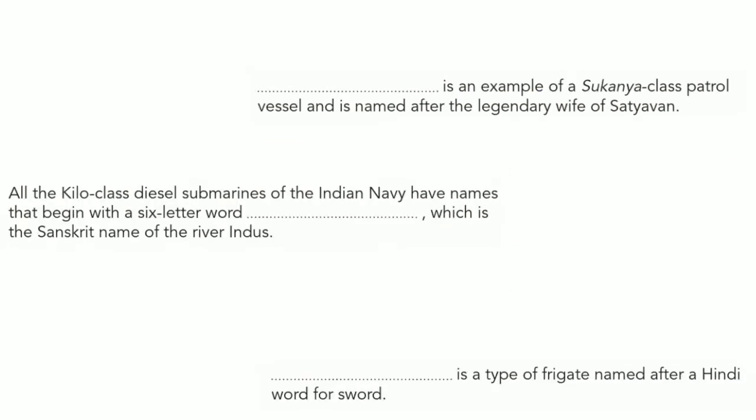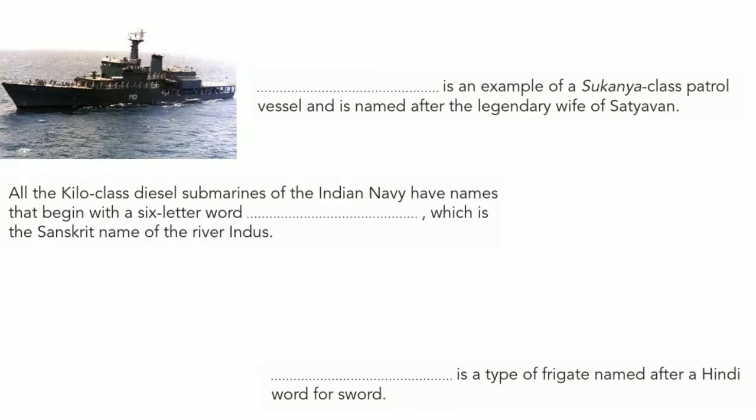Go on to the next one. This is an example of a Sukanya class patrol vessel. It is named after the legendary wife of Satyavan. I think all are well known about Satyavan. What is the name of that person's wife? Let us see the answer. INS Savitri. Savitri is the name of Satyavan's wife. So this ship, INS Savitri, is named after the legendary wife of Satyavan.